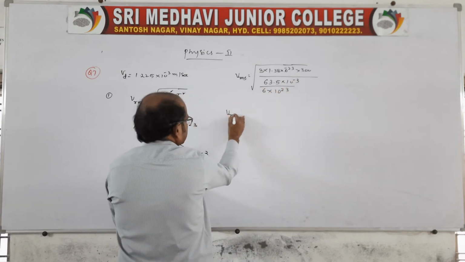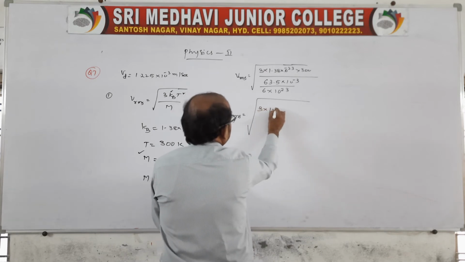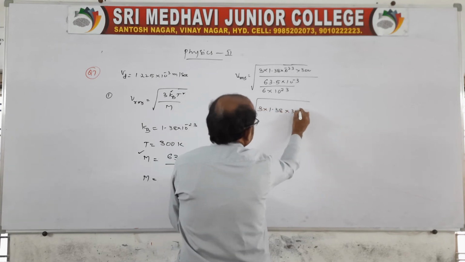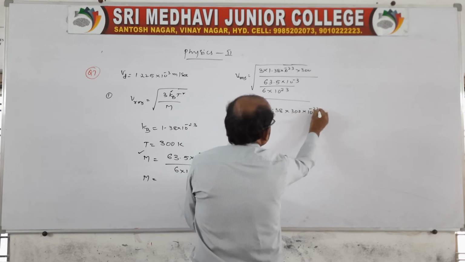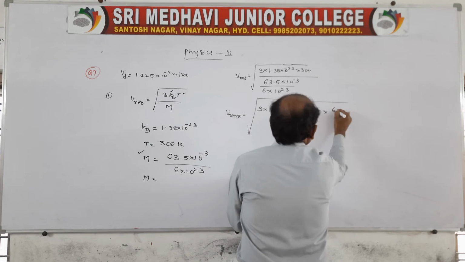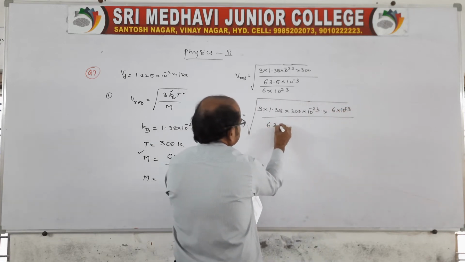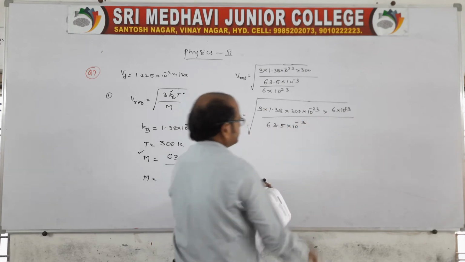So Vrms is root over 3 into 1.38 into 300 into 10 power minus 23, into 6 into 10 power 23 by 63.5 into 10 power minus 3.